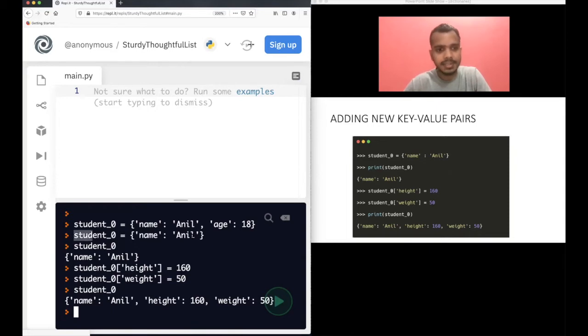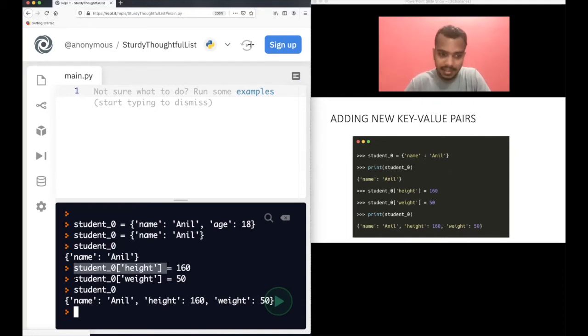So initially, if you see, we have student_0 with only one key value pair, that is name Anil. We did print it, and we saw that there was only one key value pair. Then we added one more key value pair, that is height. Height is the key here, and the value stored in this key is 160. So that's how you insert a new key value pair in the dictionary.